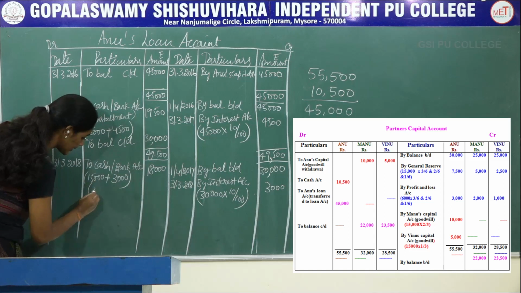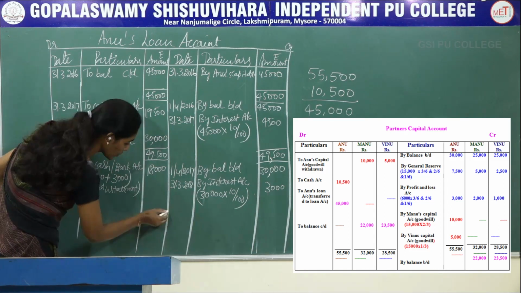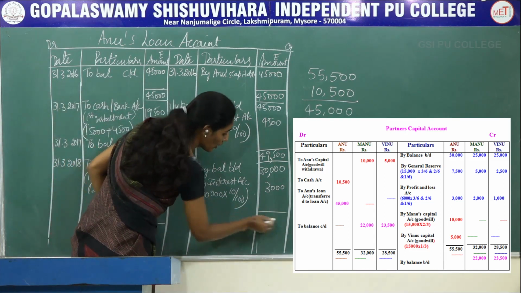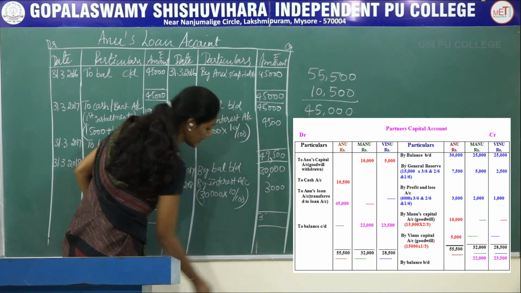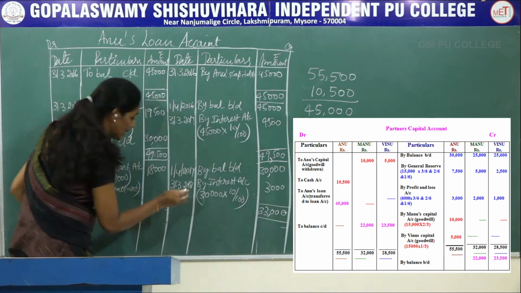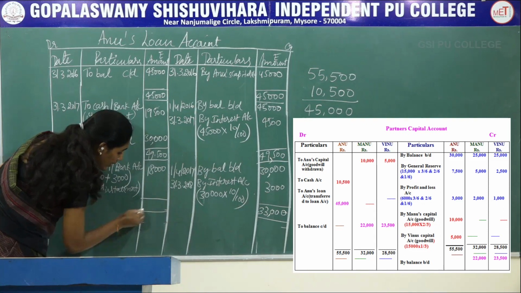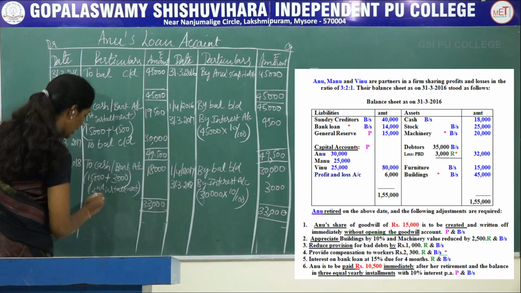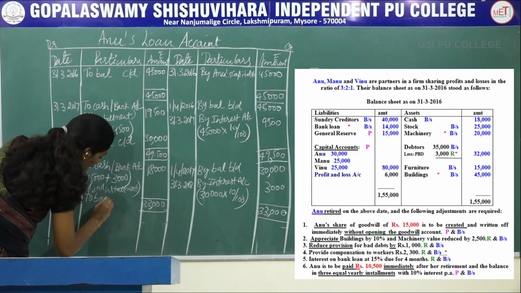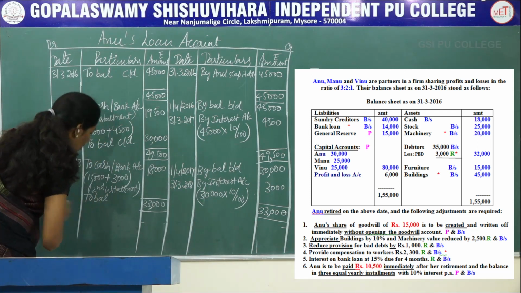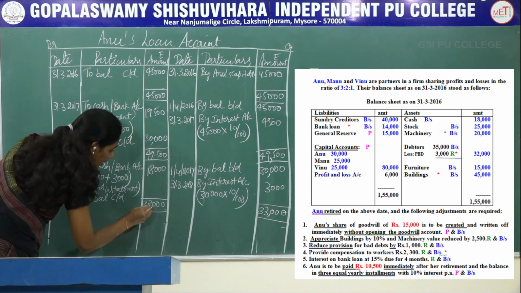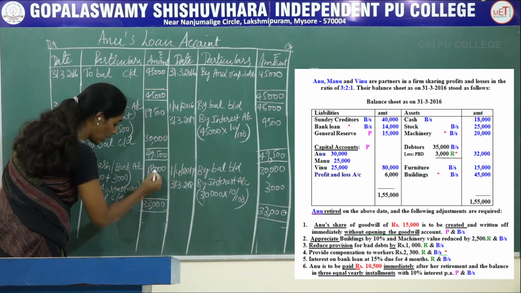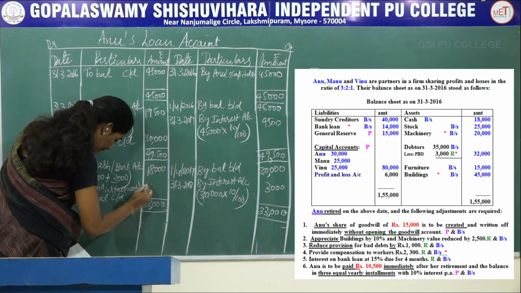This is the second installment. Now make a total on the credit side. You will get 33,000. Write the same total on the debit side, 33,000, and find out the balancing figure. 33,000 minus 18,000, you will get 15,000.